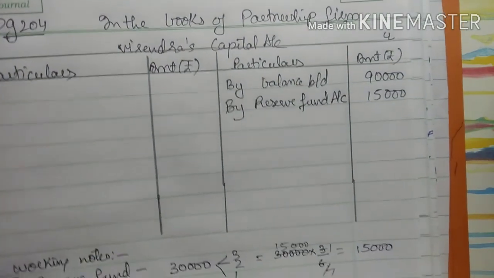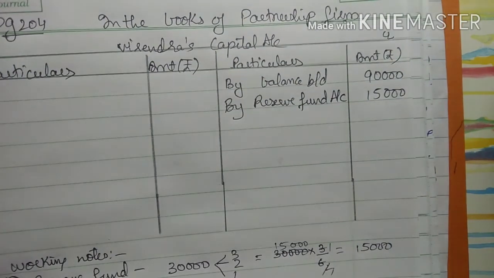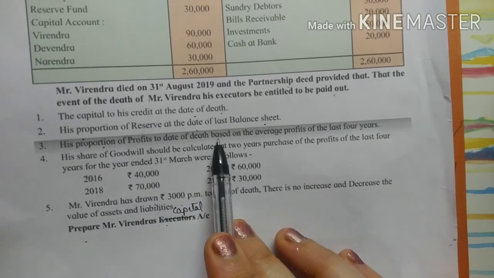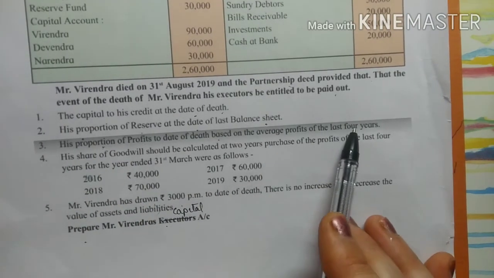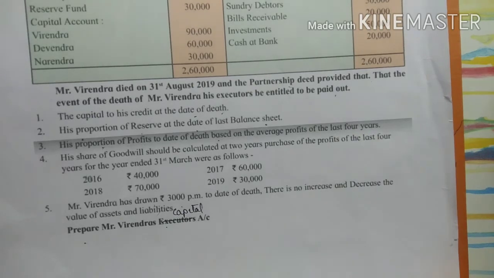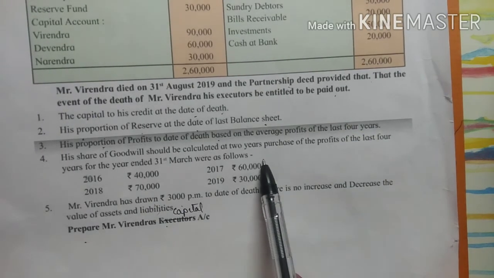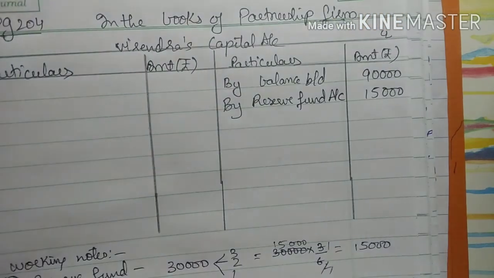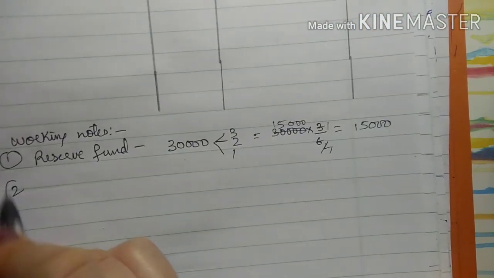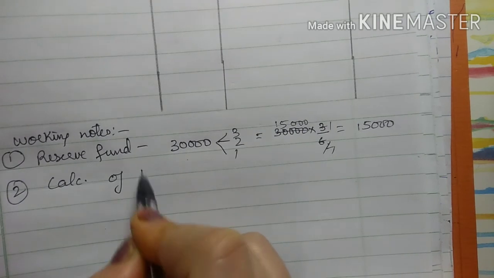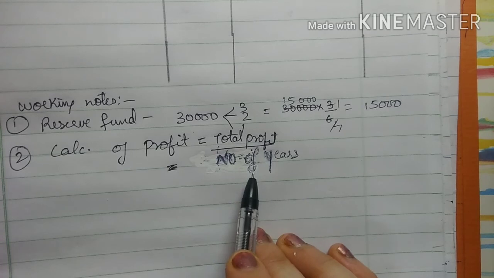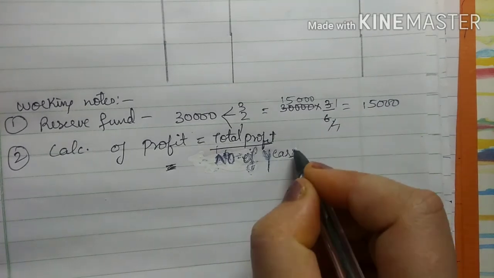15,000. Okay, then the next thing that is told is about his proportion of profit, which is to be calculated on the average profit of the last 4 years. So 40,000, 70,000, 60,000 and 30,000 are the profits of the last 4 years. So we will do the calculation of profit. The formula for profit is what? Total profit upon number of years, right?